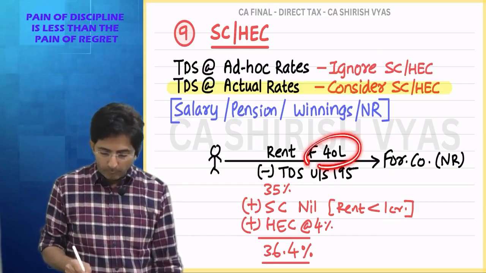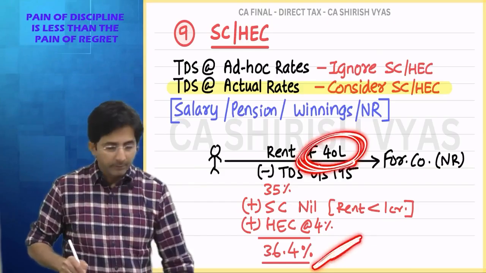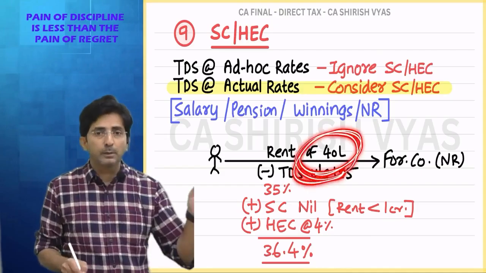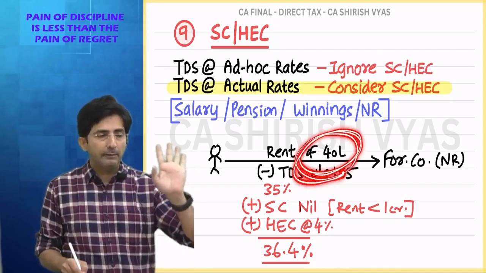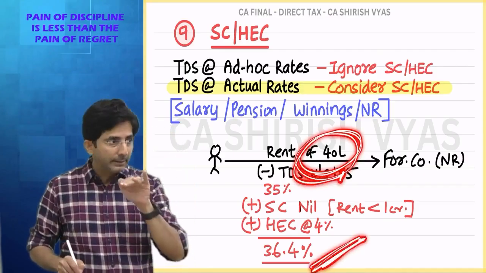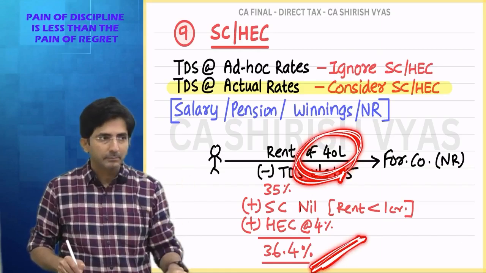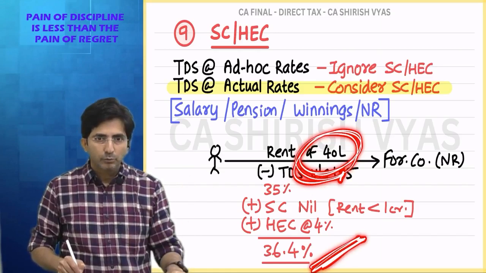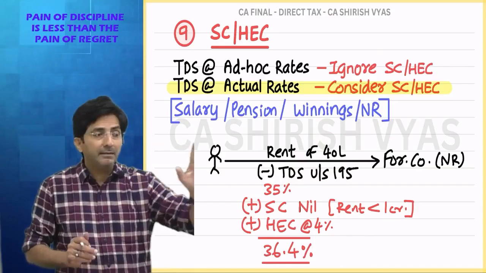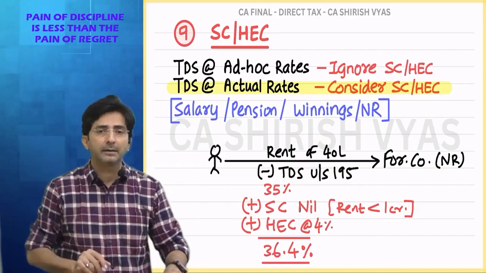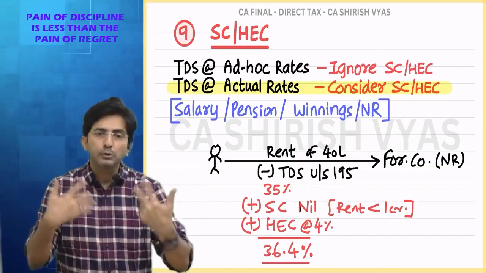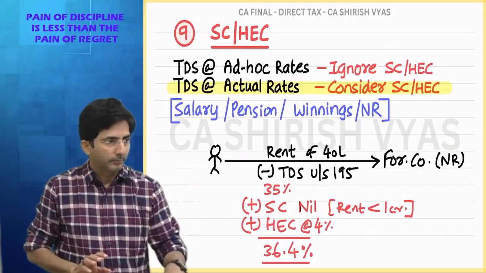Yeah, so your TDS will be 40 lakhs into 36.4%. What will be the TDS here finally? 40 lakhs rent I was supposed to pay. But I will tell the foreign company, I will not give 40 lakhs. 40 lakhs is the gross rent. After TDS, I will minus 36.4% of 40 lakhs. So huge TDS will be deducted. This is what happens when you deal with NR. See, NR, we can't expect that he will pay the tax later. We want to settle the full tax at TDS level only. So TDS only should be such that full tax liability is discharged.